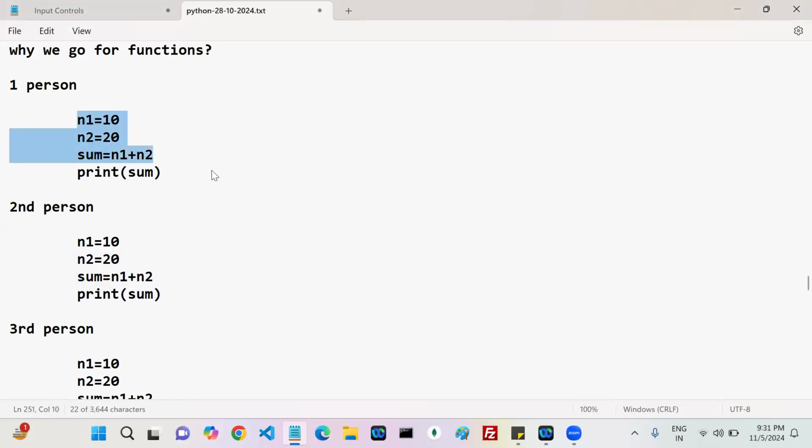Wherever the duplicate code is there, it represents the same kind of functionality or not? Can you do one thing? Can you write one function with this functionality? Can you ask person 1 to use that functionality? Can you ask person 2 to use that functionality? Can you ask person 3 to use that functionality? Will it work or not?